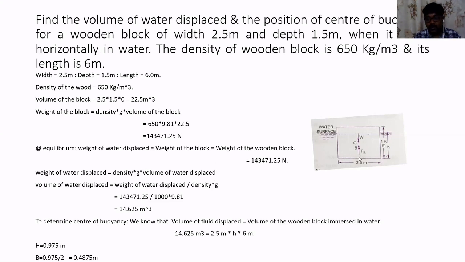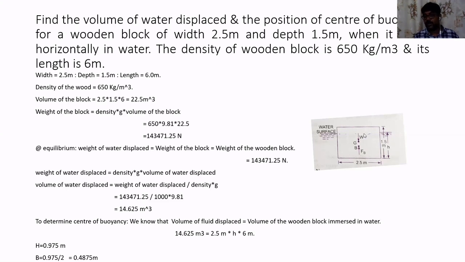We know that this is the total object that we have got. But if we carefully observe, the object that is completely immersed in water is only this much. That is nothing but 2.5 into 6 into h. This is the volume of the object that is inside the water.